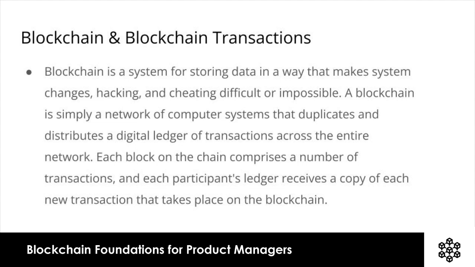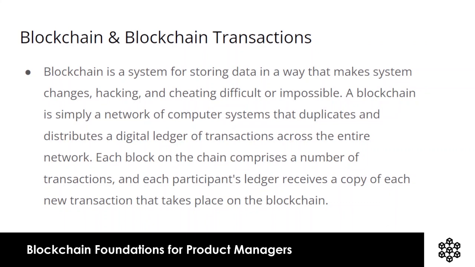Blockchain is a system for storing data in a way that makes system changes, hacking, and cheating difficult or impossible. A blockchain is simply a network of computer systems that duplicates and distributes a digital ledger of transactions across the entire network simultaneously. Each block on the chain comprises a number of transactions, and each participant's ledger receives a copy of each new transaction that takes place on the blockchain.